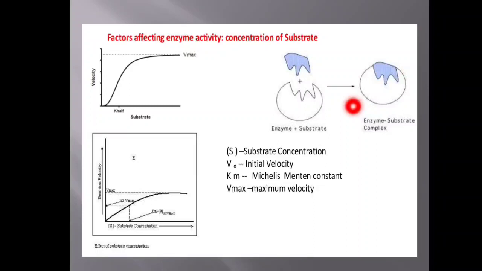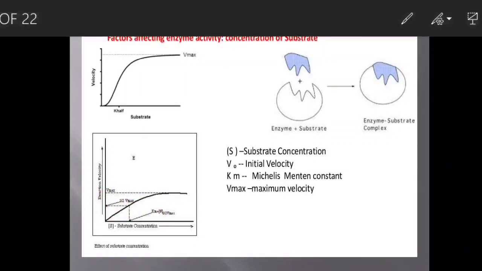So why is there a saturation of the enzyme? Usually there will be interaction between the substrate and the enzyme, and if you increase the substrate concentration, the chances of formation of the enzyme substrate complex increase, and if you keep on increasing, the velocity increases. When it reaches the maximum, even if you increase the substrate concentration to a greater extent, the enzymatic reaction rate or velocity remains constant. Okay, this is another plot which shows the variation of the velocity with the substrate concentration.